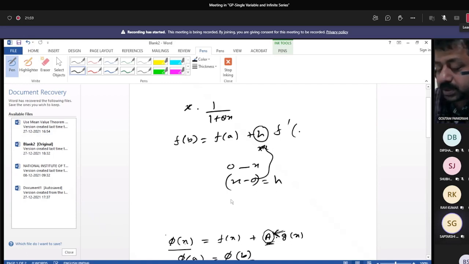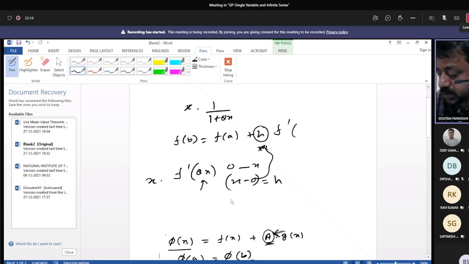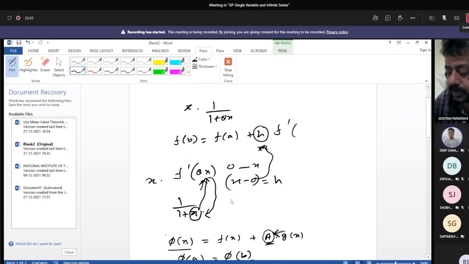Sir, when we do f dash theta x, wouldn't the answer come as theta by 1 plus theta x, the whole thing into x? No. It is x into f dash theta x. In place of x in 1 by 1 plus x, you are putting theta x. Now it's clear: we differentiate first and then put the value.